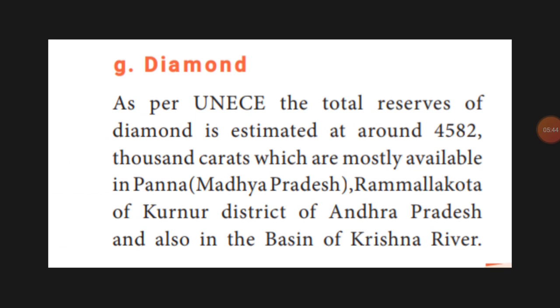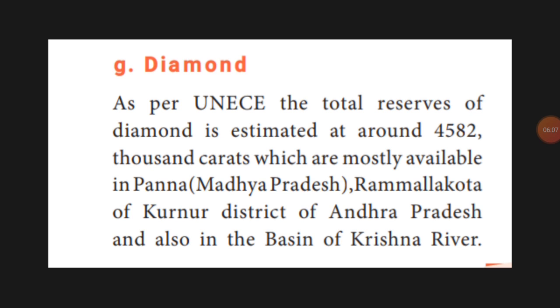Next is diamond. As with gold, which we categorize as 23 carat to 24 carat, diamond can also be categorized, into 4,582 categories. This was estimated by UNECE, the United Nations Economic Commission for Europe.